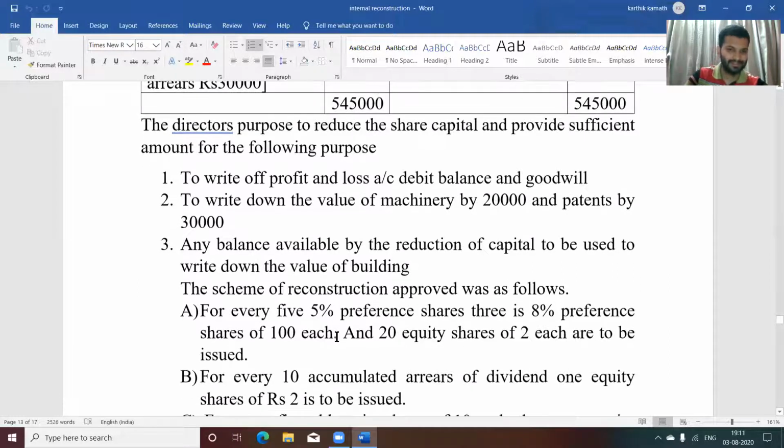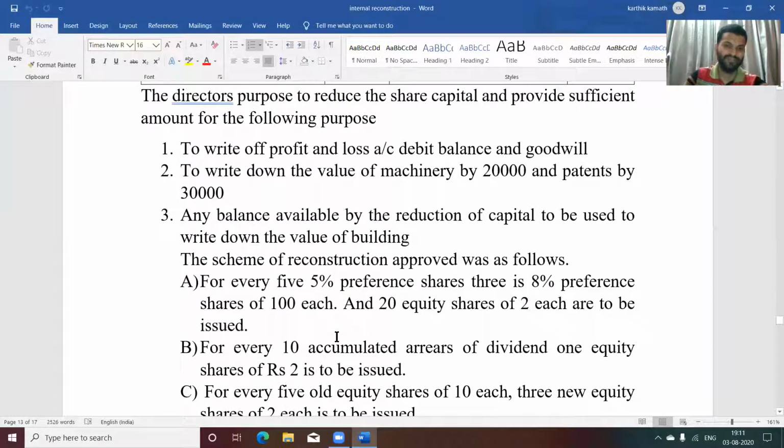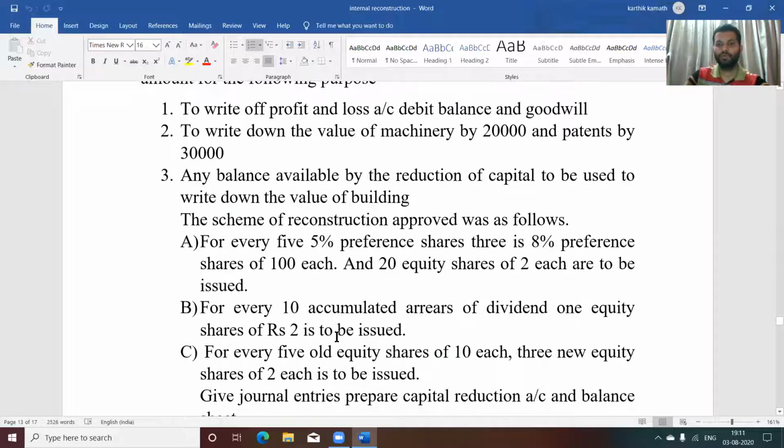So now there is a certain procedure, calculation of equity shares and preference shares. There is a working note you need to prepare. For every 5 preference shares, 3 new 8% preference shares of 100 each are issued, and 20 equity shares of 2 each are to be issued. So that is also one adjustment that we'll see later while solving the problem.